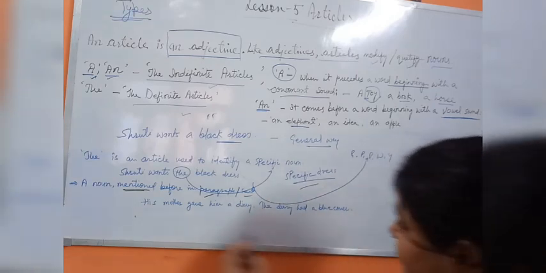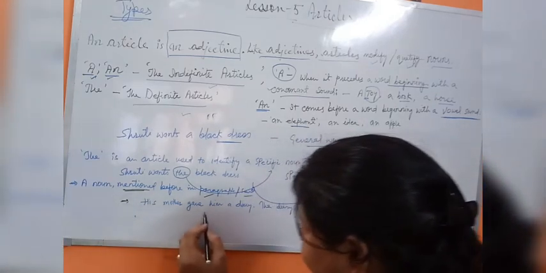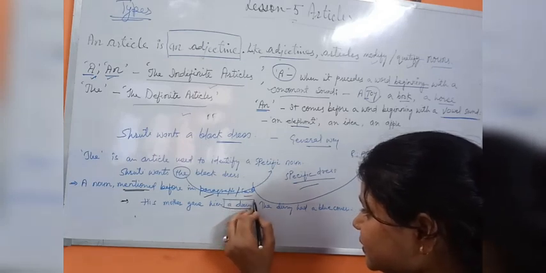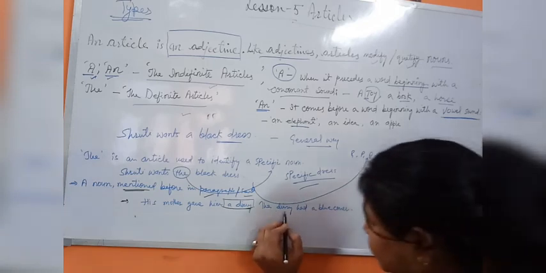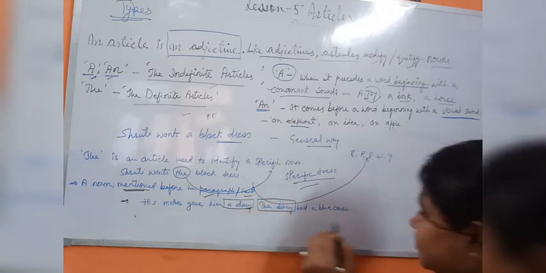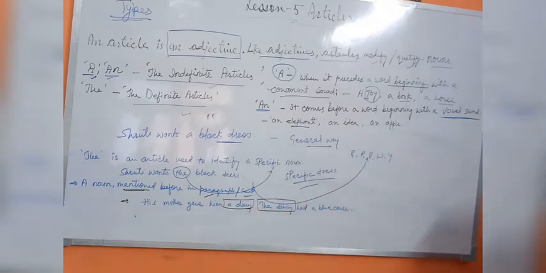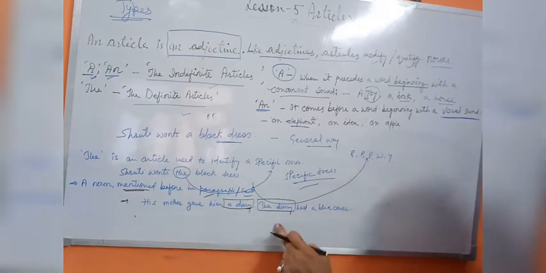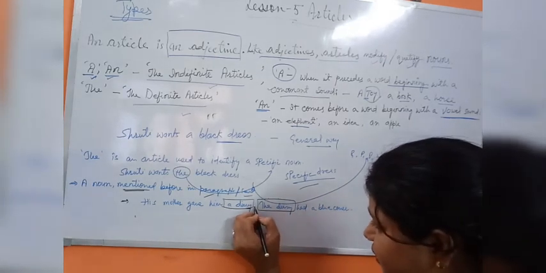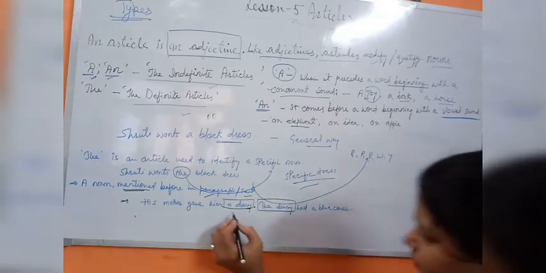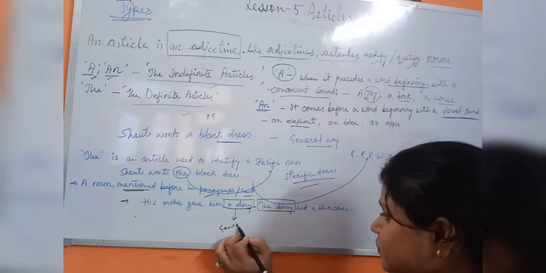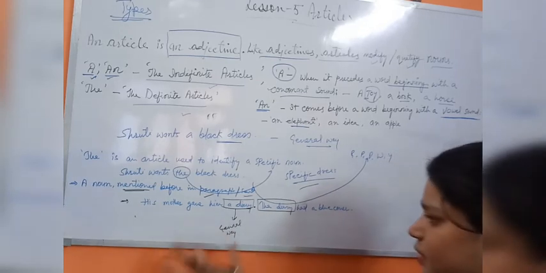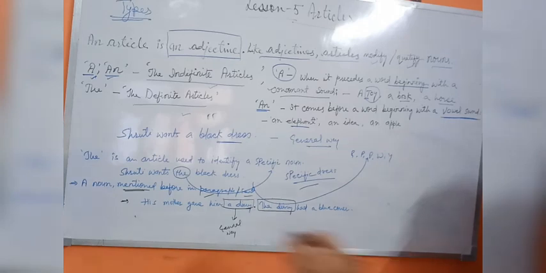When we see this example, his mother gave him a diary, the word diary is mentioned two times. "A diary" refers in a general way, any diary she has given him.